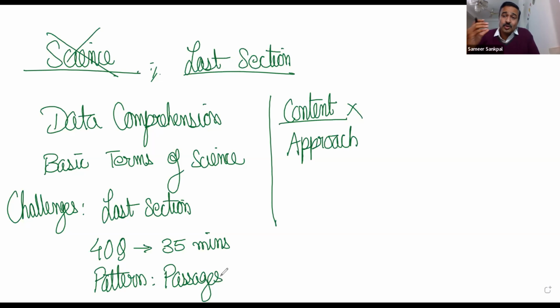We have passages where some data is available. So just using science knowledge directly is not sufficient. In fact, most of the time, we do not get the chance of applying our science knowledge directly to the questions. So it is more about the pattern again. This is about passages, about certain experiments or studies which were conducted some years back. We need to use the data and information from those passages to answer the questions. So these are the challenges which we come across.